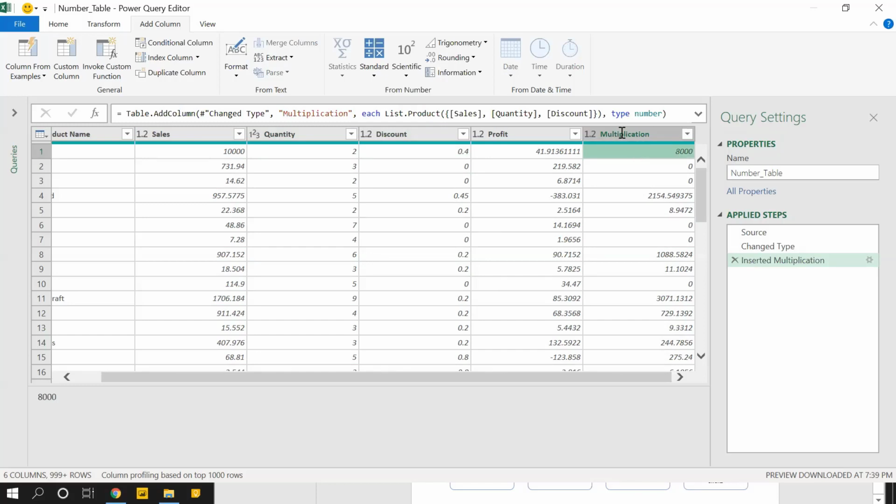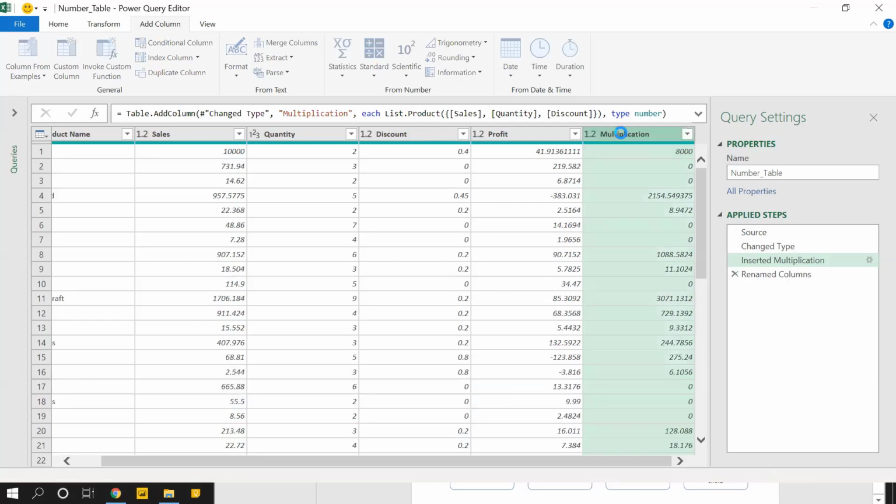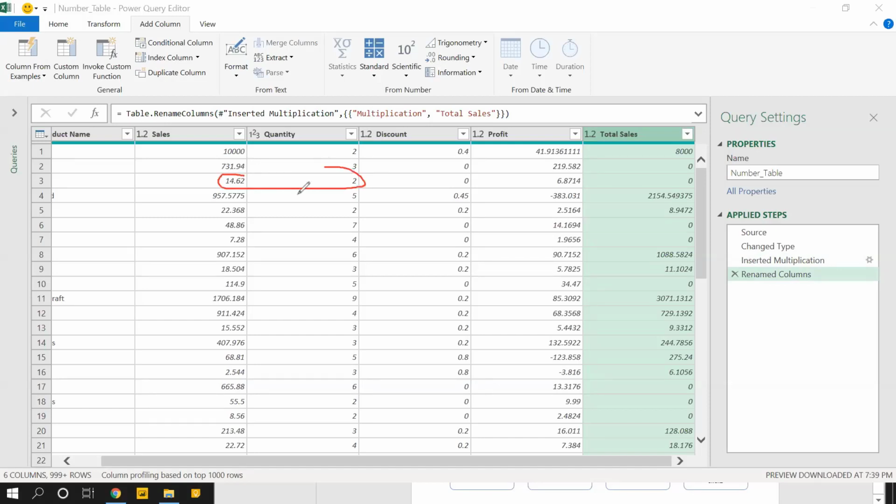So I should rename the column as total sales. But there's a problem here. This is the sales. If I multiply sales 14 point something into 2, I should get around 29. But 29 multiplied by 0 discount is giving me 0 value. So actually it should be 1 minus discount.